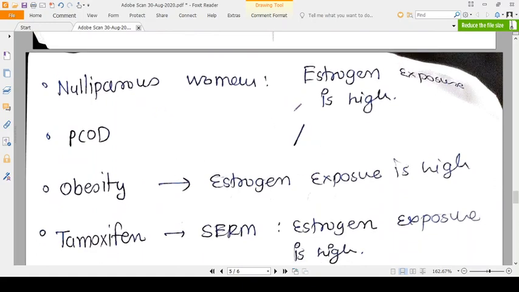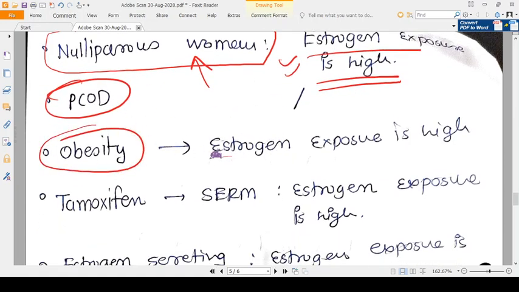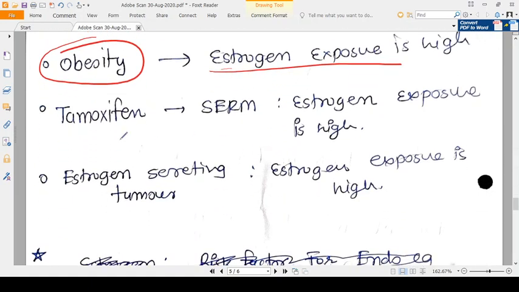When we discuss the risk factors, there are some common risk factors. For example, nulliparous women. What I want to say by saying nulliparous women is that estrogen exposure is high, because if women have multiple pregnancies, then they have a higher exposure to progesterone also, because progesterone is a hormone of pregnancy. But here there is no such pregnancy, so overall exposure to progesterone in comparison to estrogen is very low. That's why estrogen exposure is high in nulliparous women. In PCOD also, estrogen exposure is high. Obese patients have more estrogen compared to lean and thin patients.